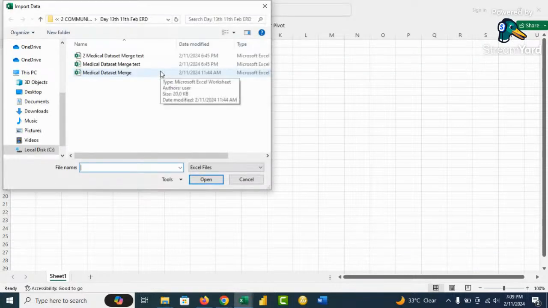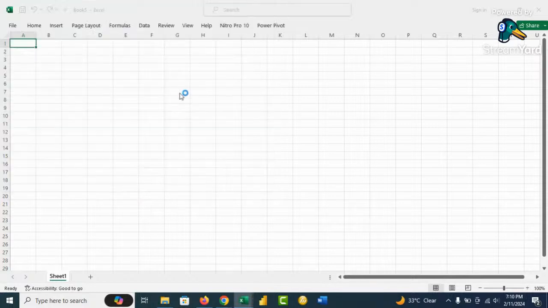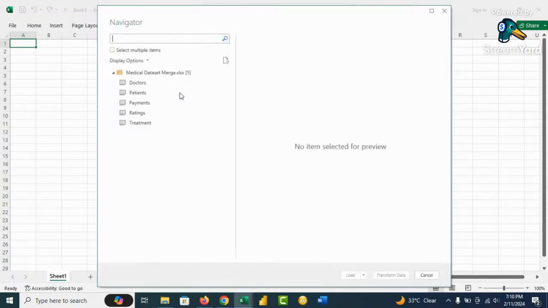The data is actually an Excel workbook. The name of the data set is Medical Data Set Merge. So I click on it, then I click on Import. When we click on Import, the Navigator will ask us, okay, we can see the different worksheets: doctor, patient, payments, rating, and treatment. We can select here to select multiple worksheets.